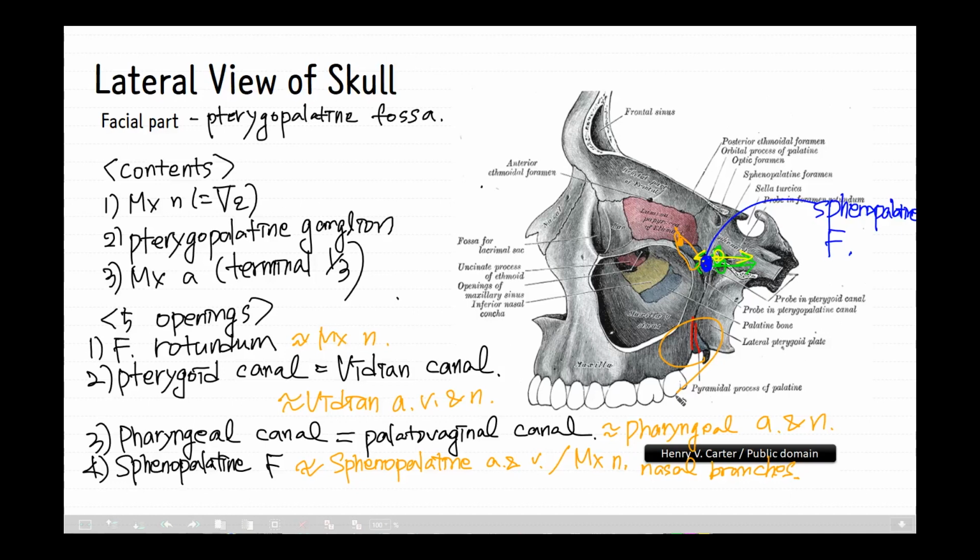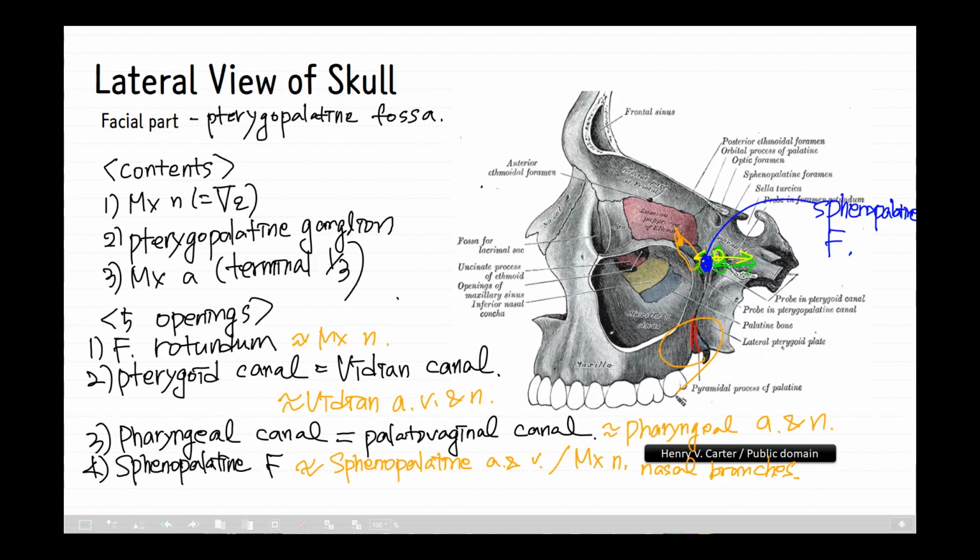It is a passage that transmits the descending palatine artery, vein, and greater and lesser palatine nerves between the pterygopalatine fossa and the oral cavity. The greater and lesser palatine foramina open in the posterolateral aspect of the hard palate.